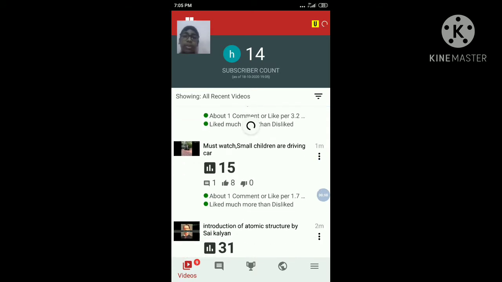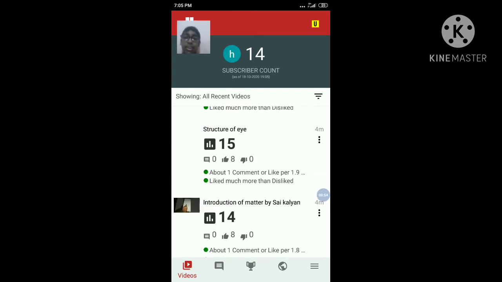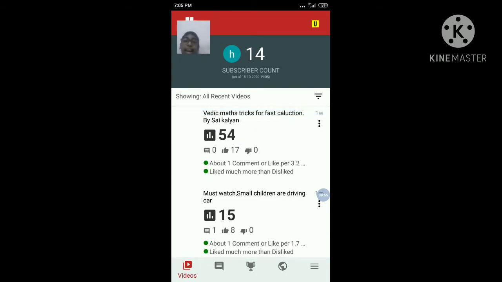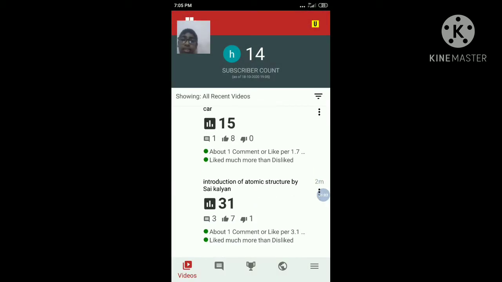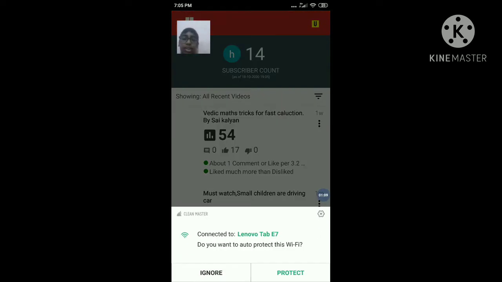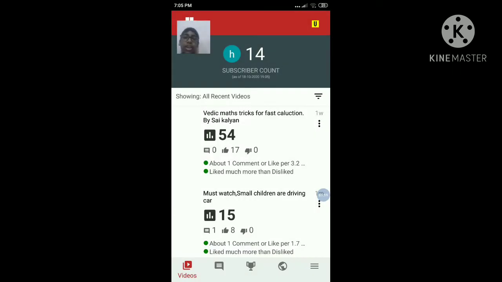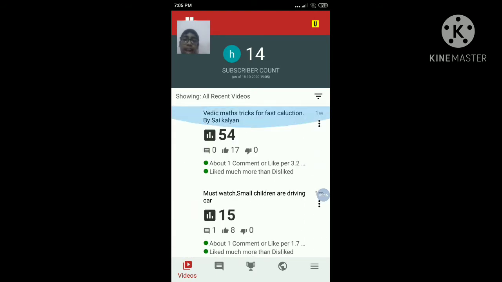We can know about the tags, which are very important on YouTube. When we are posting a video on a laptop or on a phone, you need to add tags, compulsorily, because that is the main thing. If we add tags to our YouTube videos, it may help ranking. Suppose Vedic maths tricks for fast calculation. I added so many tags for this.